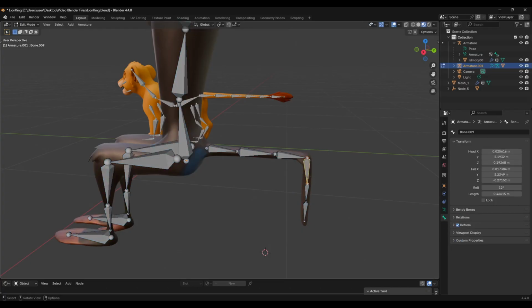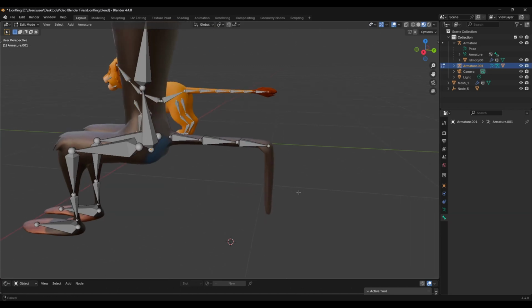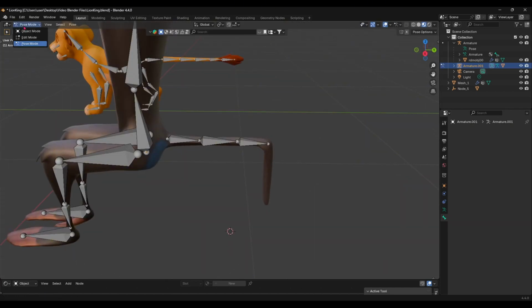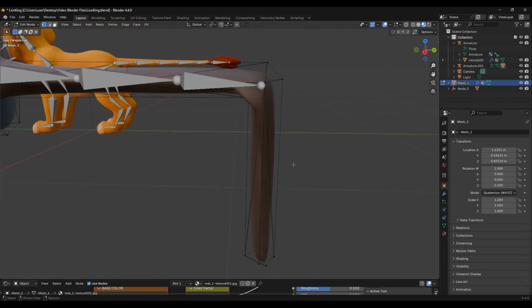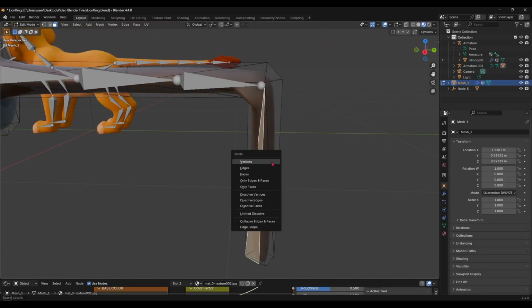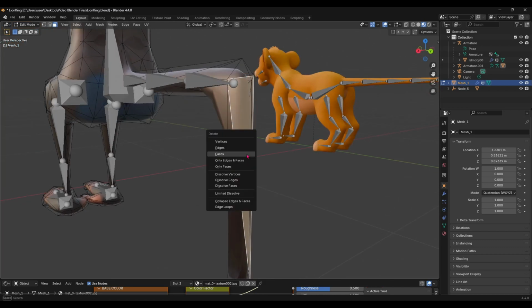You probably remember the bent tail of Rafiki, so now it's the time to fix it. So I got rid of all the bones and I deleted all the faces that were part of that bent bone.